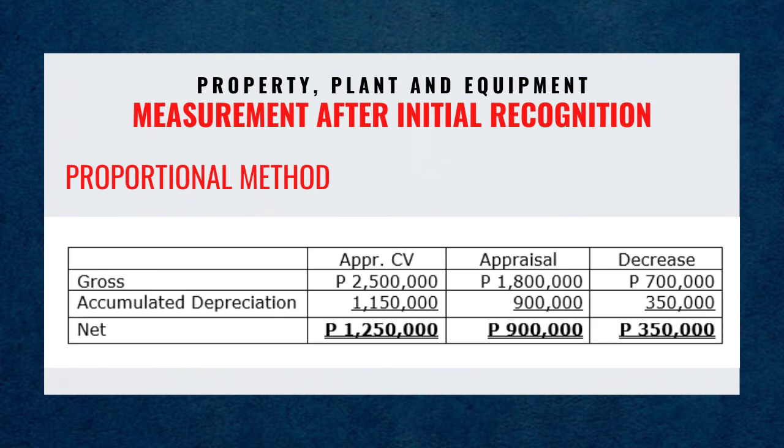Gross appraised carrying value 2,500,000 pesos, appraisal 1,800,000 pesos, decrease 700,000 pesos. Accumulated depreciation, appraised carrying value 1,250,000 pesos, appraisal 900,000 pesos, decrease is 350,000 pesos. Net appraised carrying value 1,250,000 pesos, appraisal 900,000 pesos, decrease is 350,000 pesos.